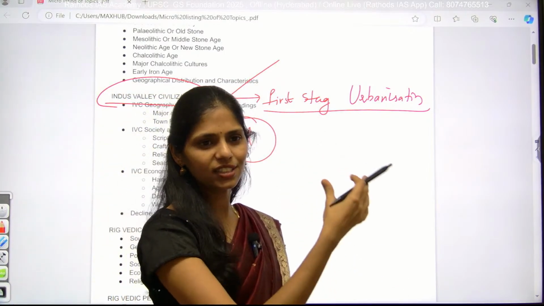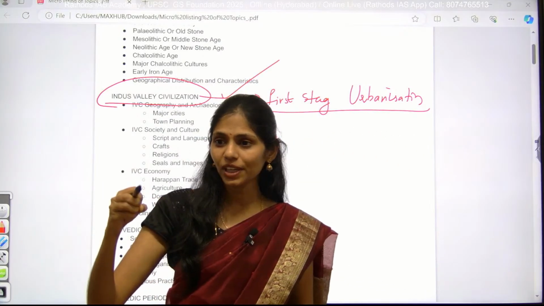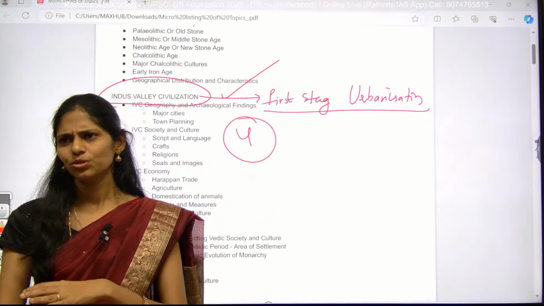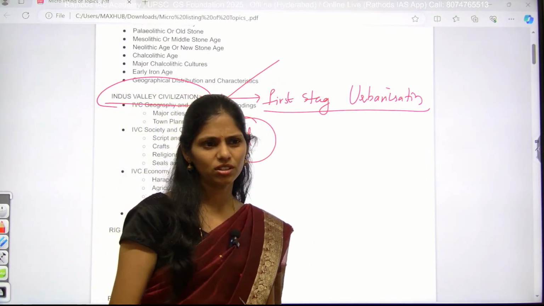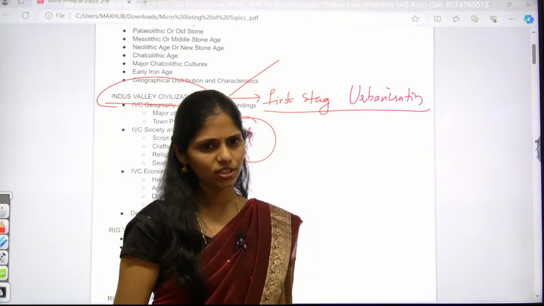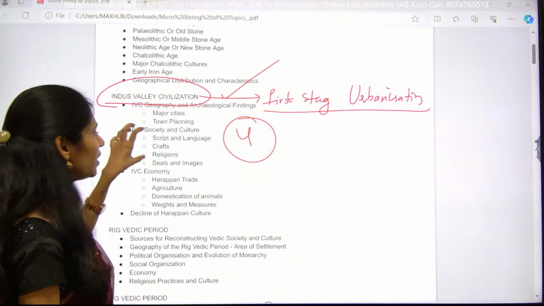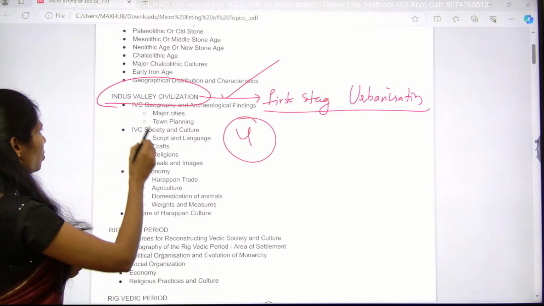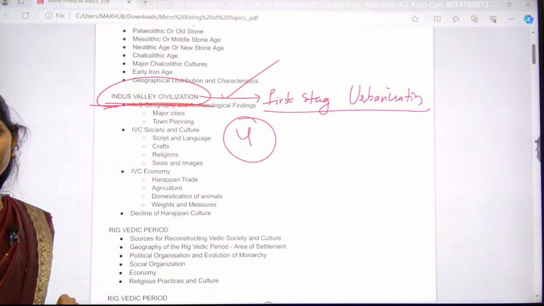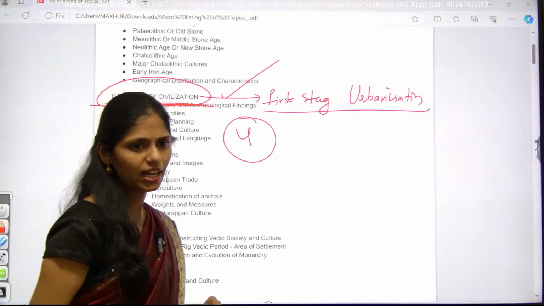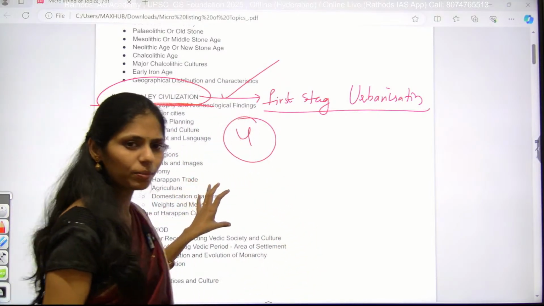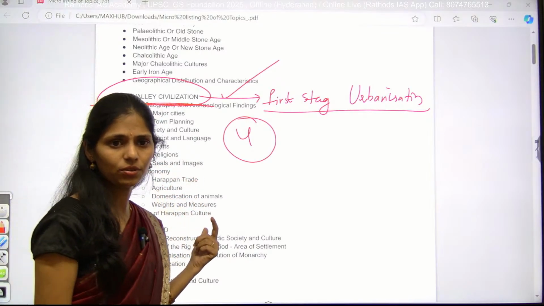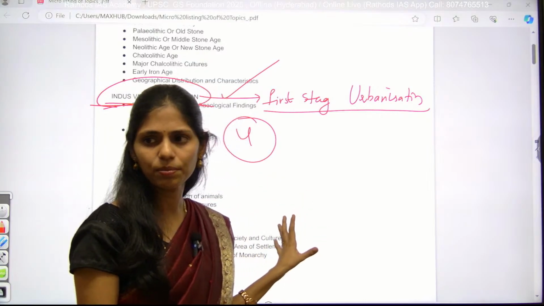What are the things that we have to borrow from IVC to be implemented in today's states and cities to manage urban floods or the drainage system? You will get questions like that, because at that time we had very good town planning. Here, every year there will be at least one question in your prelims from IVC. This is a very important topic and you have to focus on each and everything, every nook and corner of IVC.